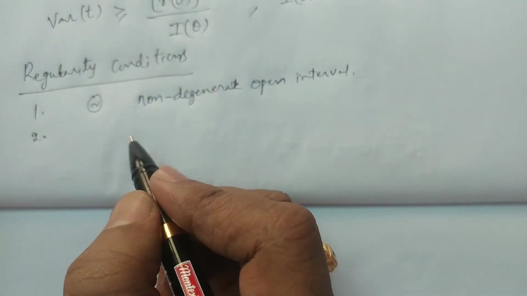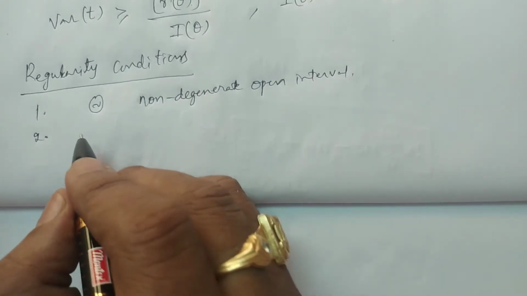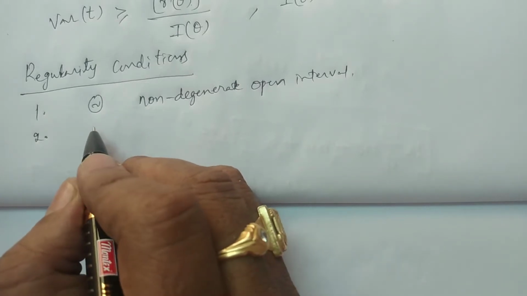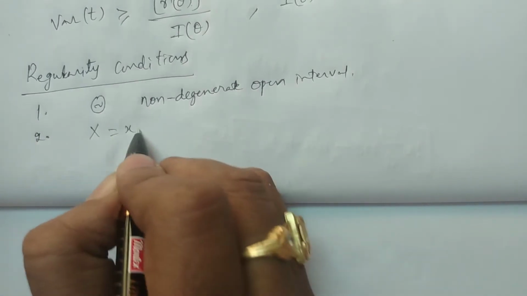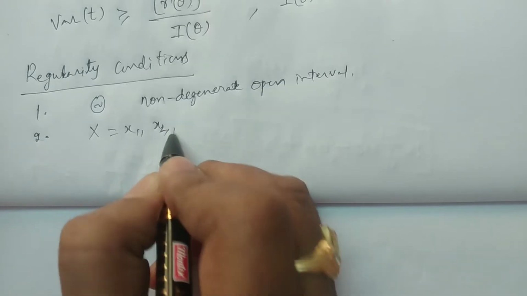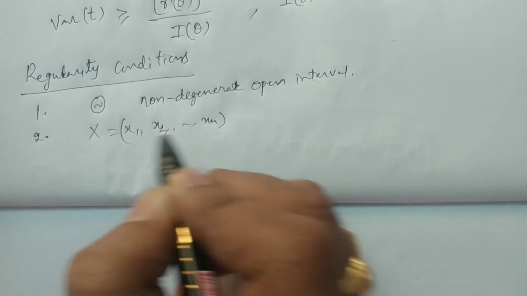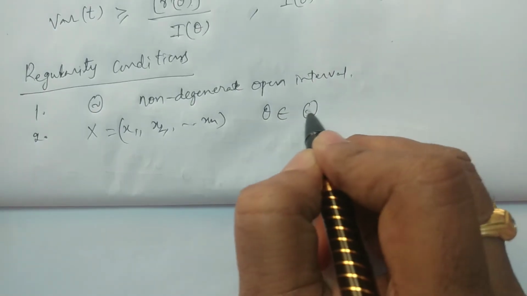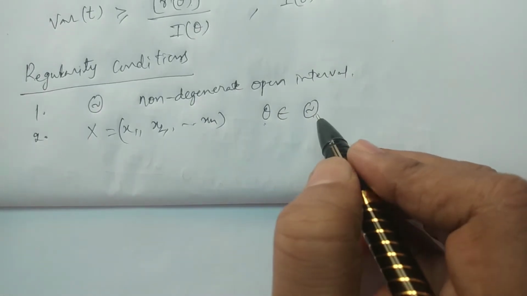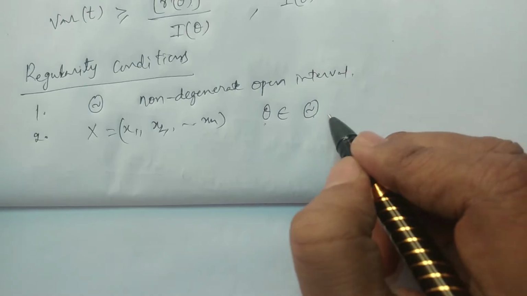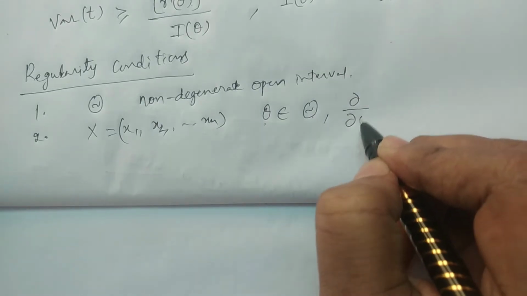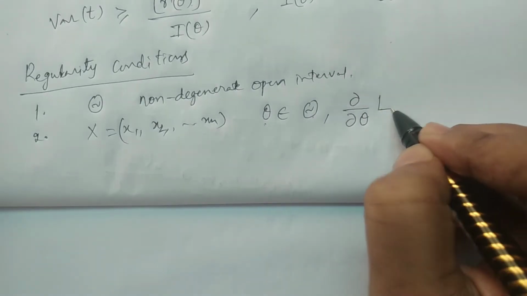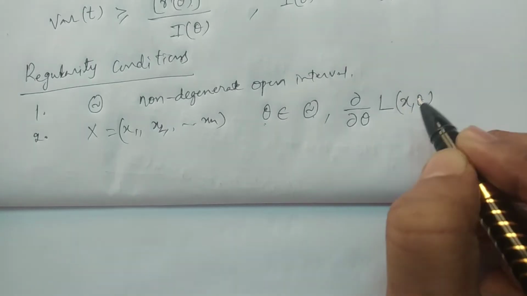Second one: almost all x, where x is equal to x1, x2 and so on xn, for all theta belonging to the parameter space capital theta, dou by dou theta of L exists. L is the likelihood function, which can be written as L of x comma theta.